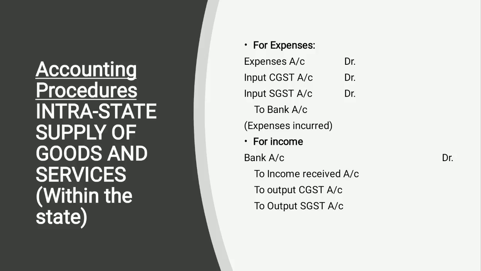And now again, when it is income, when money is coming in, then output CGST and output SGST will be placed for collecting on the income also. First place the income value and apply the rate on the income value. And the same when the expense is there, apply the rate on the expense and then the money will be collected. So this is the output CGST.